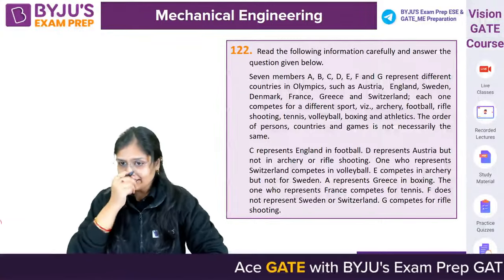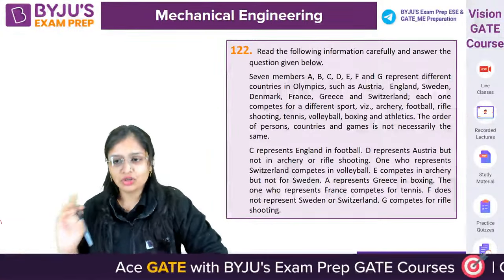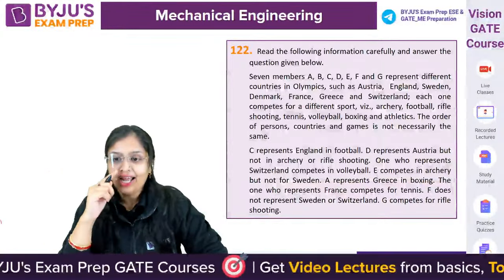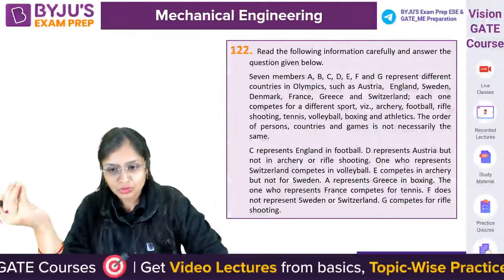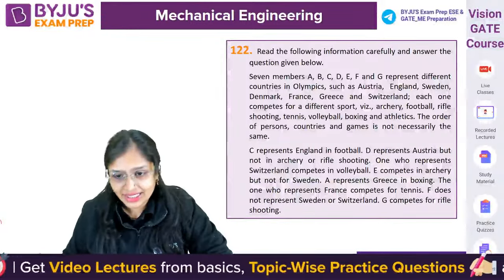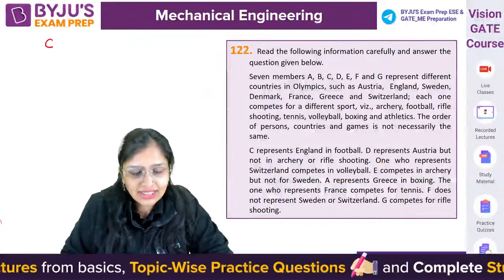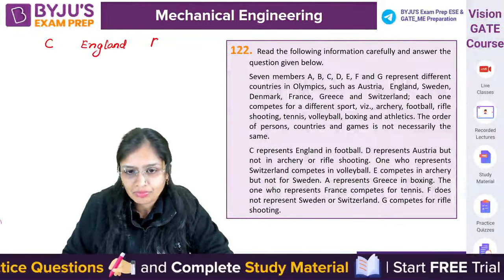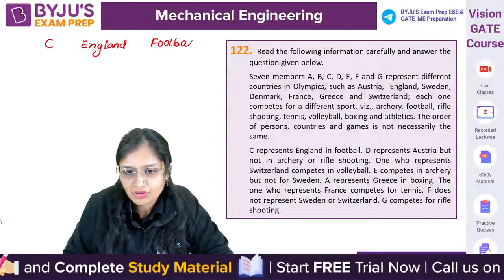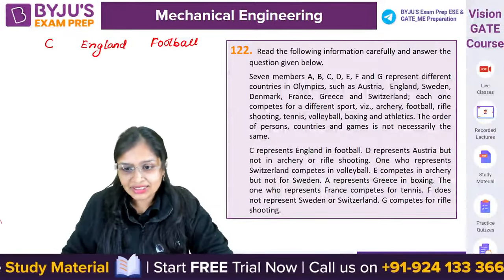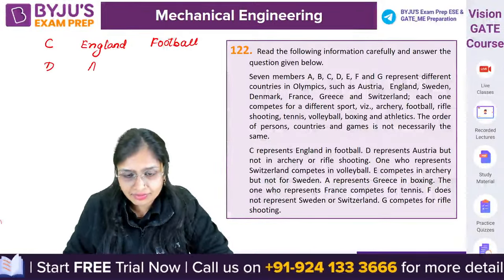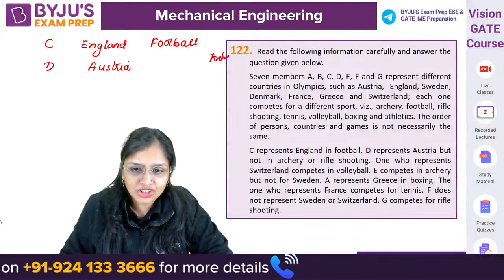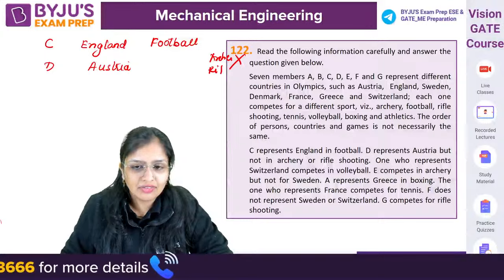7 members are there and they belong to different countries: Austria, England, Sweden, Denmark, France, Greece, Switzerland. And they are competing in different sports. Now here it has written C represents England in football. D represents Austria, but it's not there for archery and it is not there for rifle shooting.